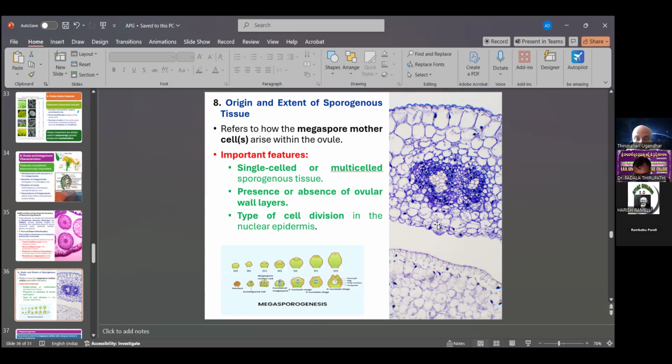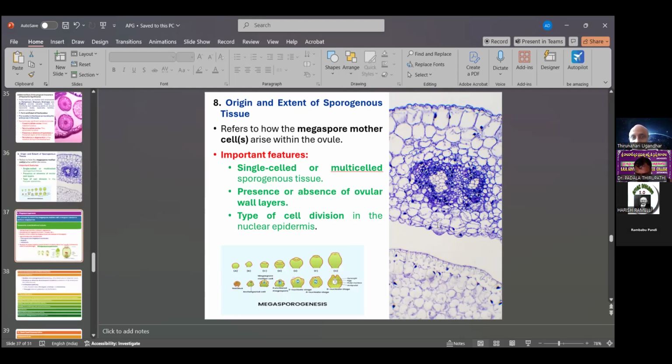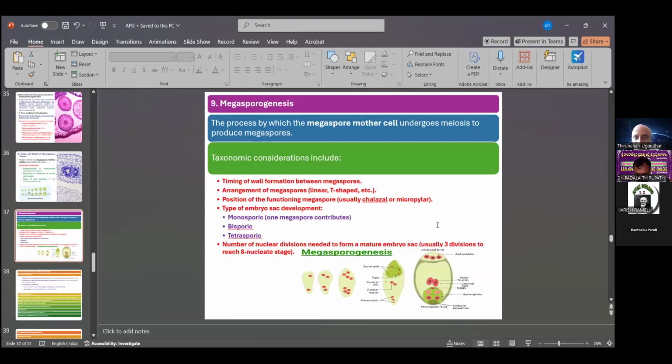Then the presence or absence of ovular wall layers, and the type of cell division in the nucellar epidermis. These are the 3 characters important for megasporogenesis. It is one character of the embryology characters. Then the 9th one, megasporogenesis: the process in which the megaspore mother cell undergoes meiosis to produce the megaspores.